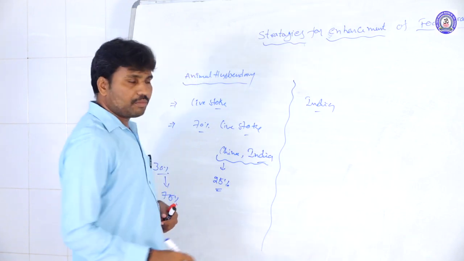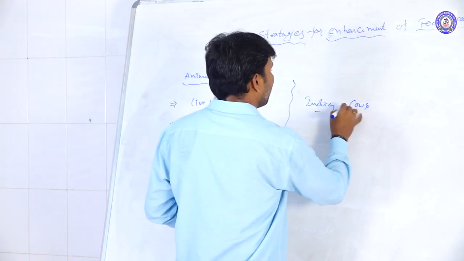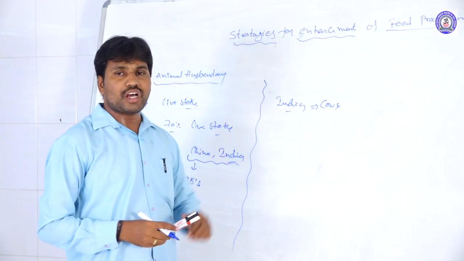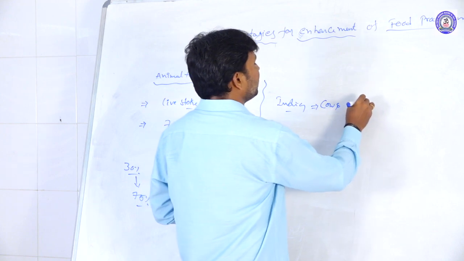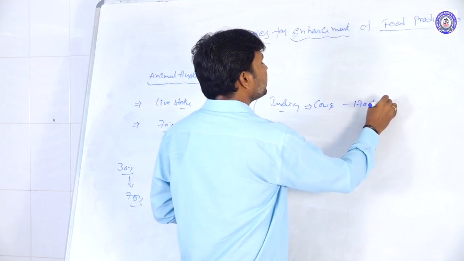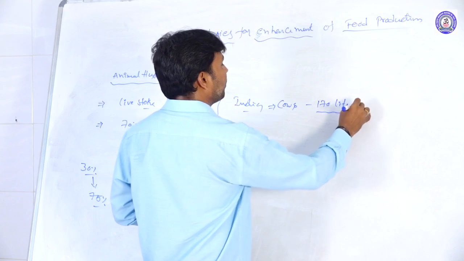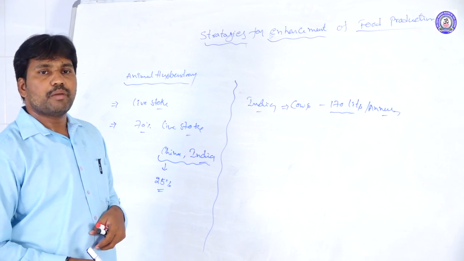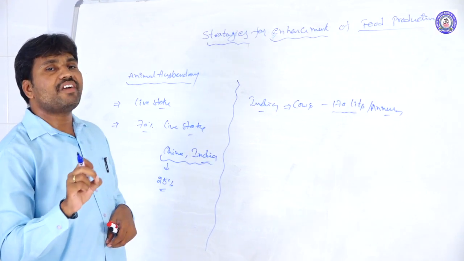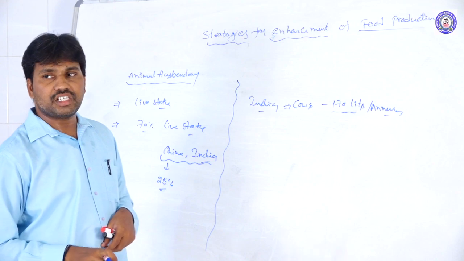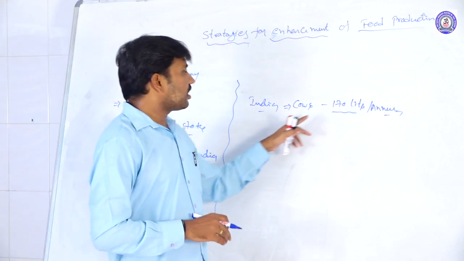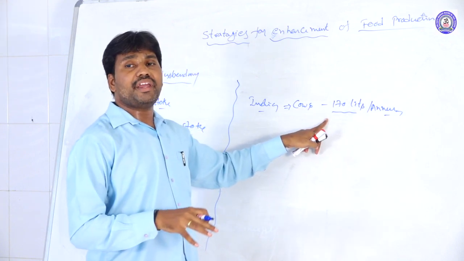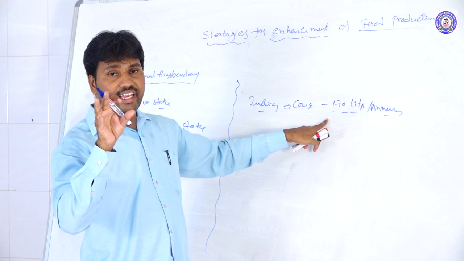What is the reason? Generally, in India we are taking the cows, the native breeds of Indian cows, and these are producing approximately 170 liters per annum. So per annum, they are producing an average of 170 liters of milk. This productivity is very low compared to other regions.